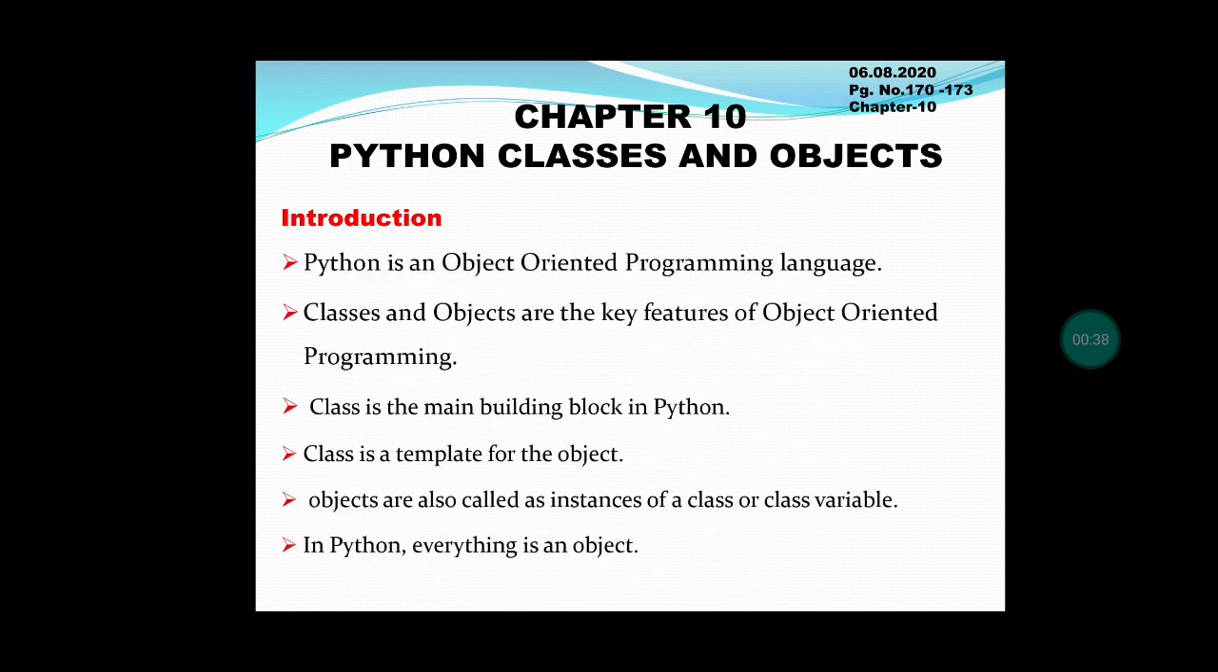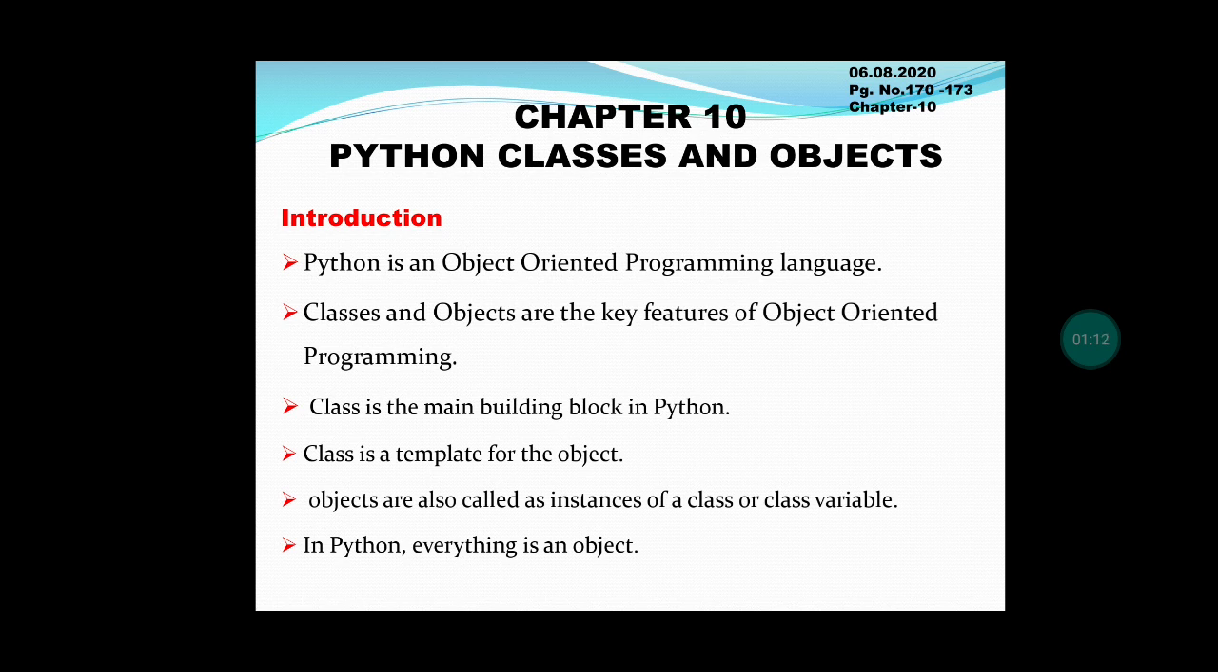Python is an object-oriented programming language. C++ is also an object-oriented programming language. Shortly we call it OOPS. OOPS solves real-time problems. That's why we call Python an object-oriented programming language. The main key features of an object-oriented programming language are classes and objects.